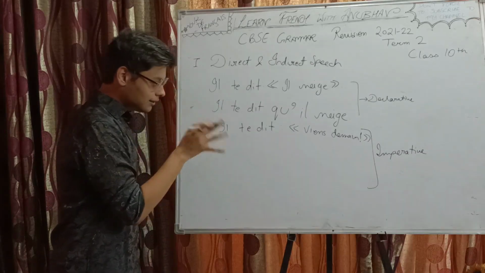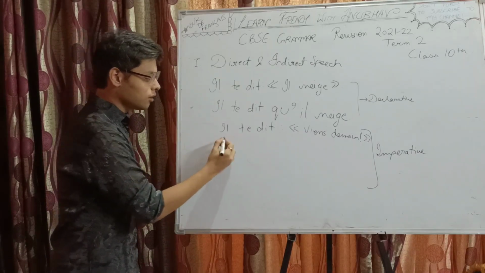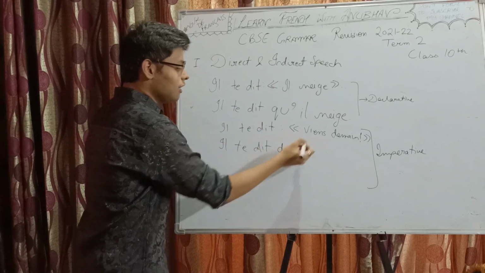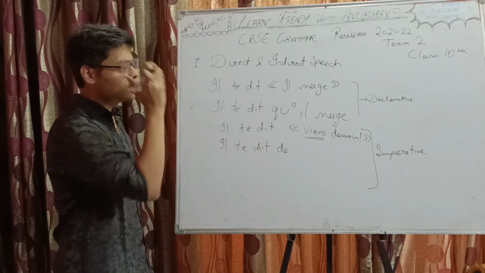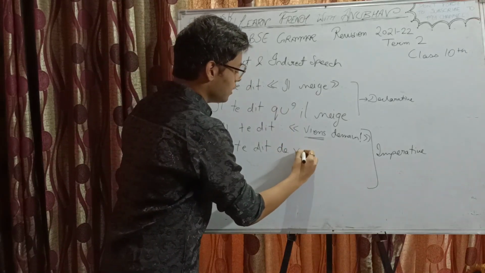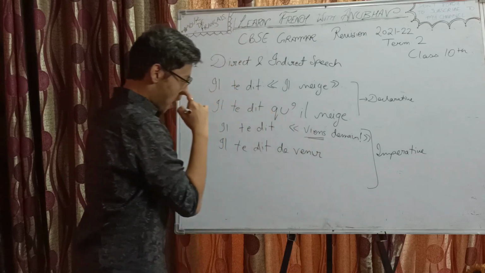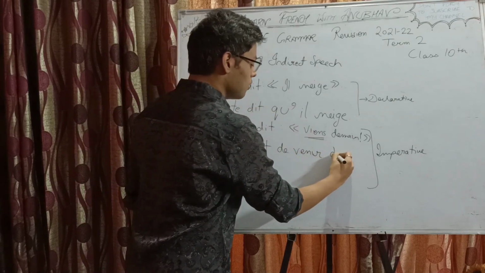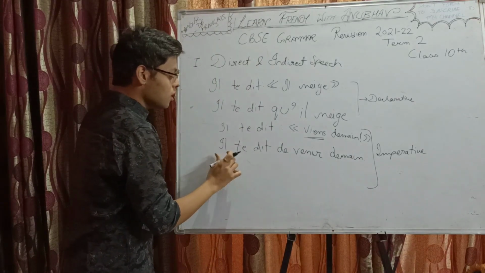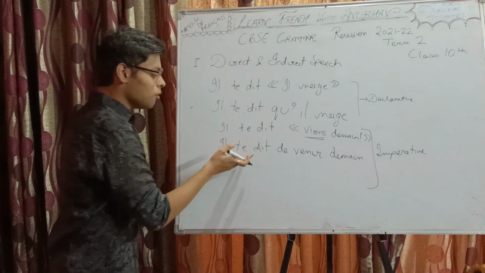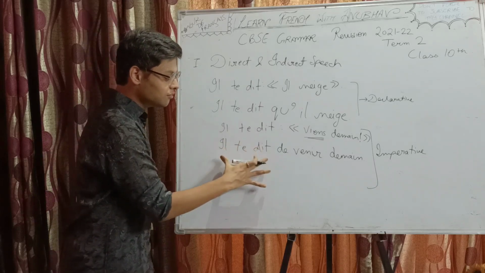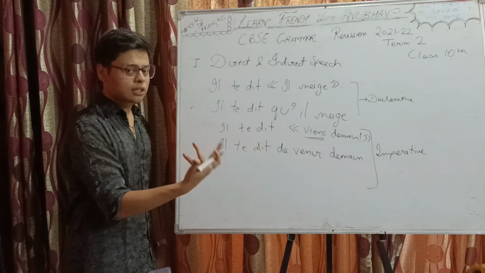So its indirect speech will be what? Il te dit, then we will add de. Then the verb which is in the imperative will change to the infinitive form. So it will be venir, de venir. And then the rest of the statement, demain. No need to put the exclamation mark. Some people use demander for the imperative as well, but it would depend upon your question. The first three or four words will generally remain the same.